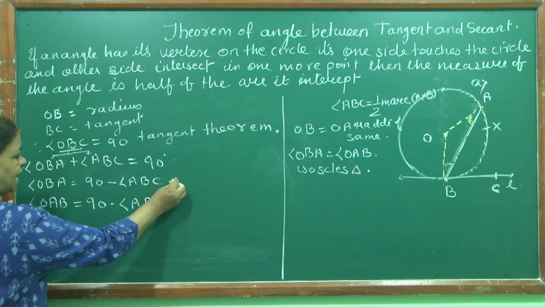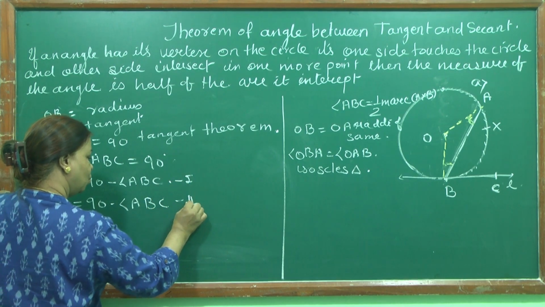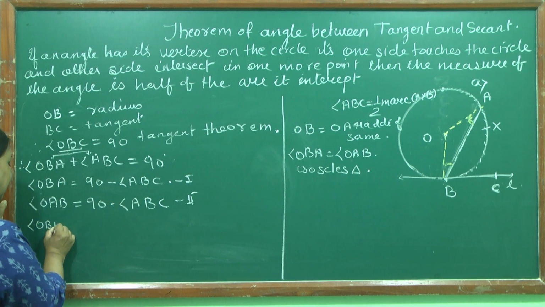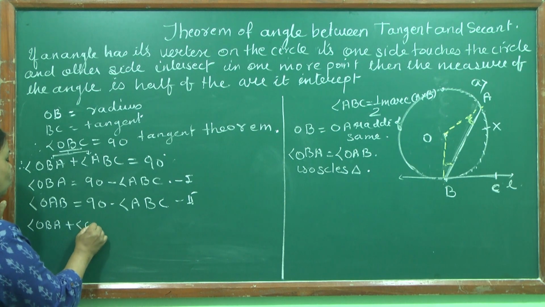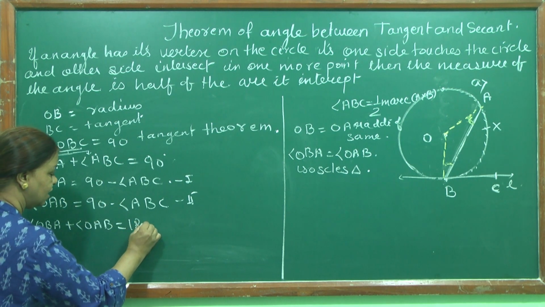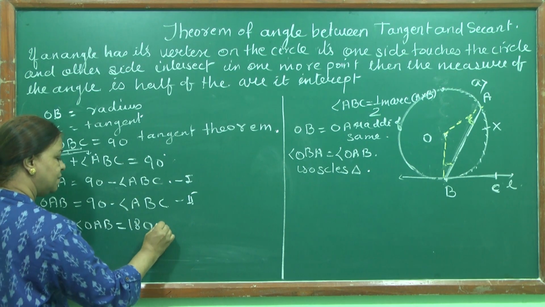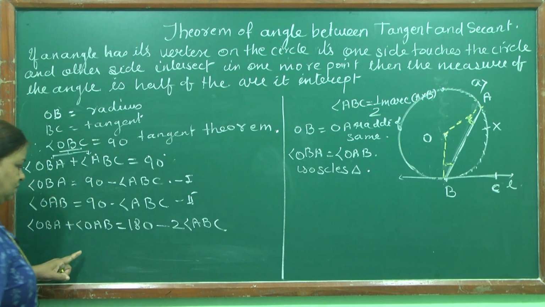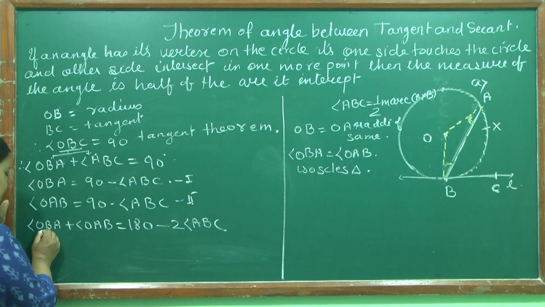If I add these 1 and 2, what will I get? Angle OBA plus angle OAB is equal to 90 plus 90, 180, minus 2 times angle ABC. Clear?